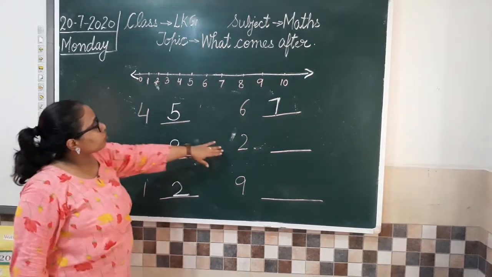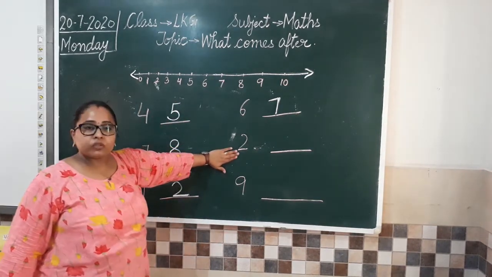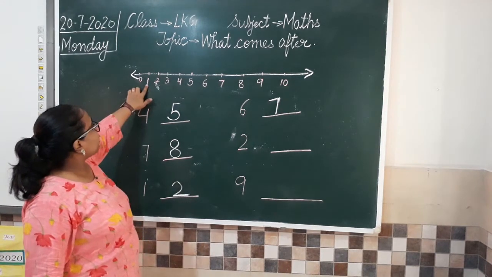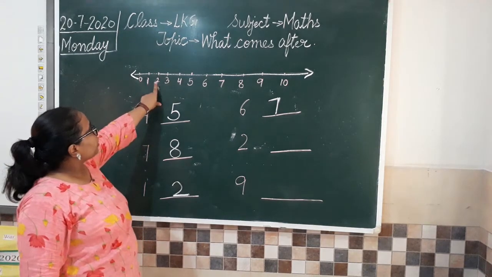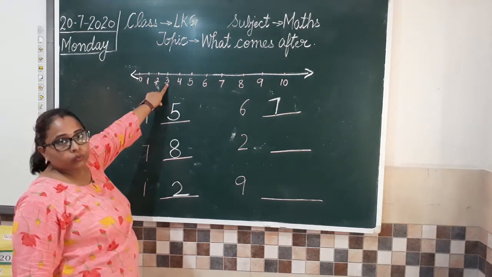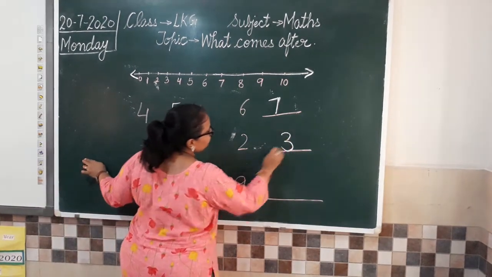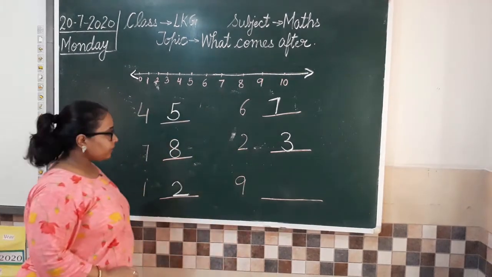Now we have 2. So first we have to search for 2. So 2 is 0, 1, 2. So 2 is here. Now which number is after 2? 3. So what we have to do? We'll write 3. Clear?